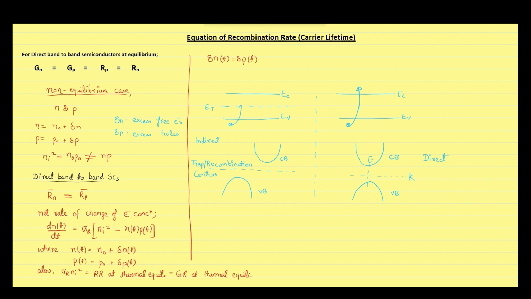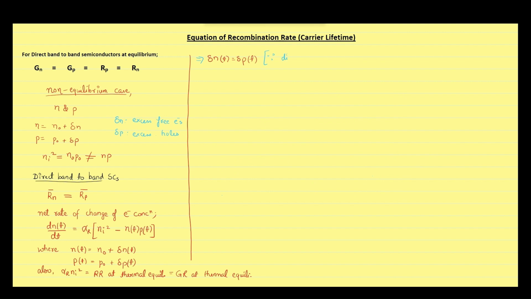Therefore, it creates a hole but not a free electron. So, we can say that excess free electron concentration is equal to excess hole concentration for direct band to band semiconductors only. However, the same cannot be said to be true for indirect band gap semiconductors. I hope the point is clear to you. Now we will come back to our derivation.